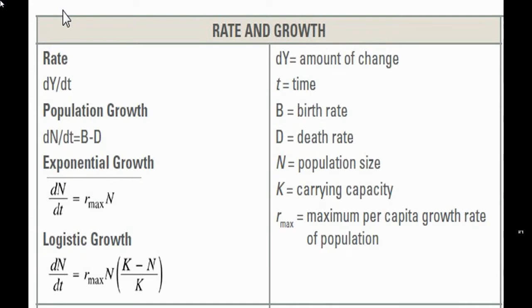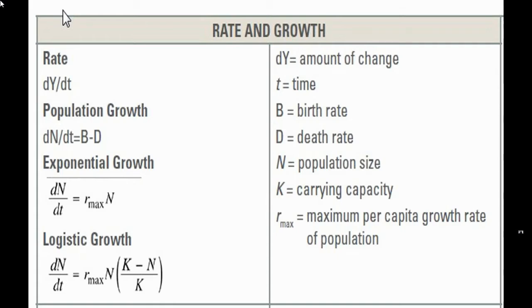Let's take a moment and look at these algebraic terms here. So I'm just looking at the screen. We've got the amount of change up in the upper right corner there. There's time, birth, death rates. The N is the population size, K is carrying capacity, and this R is some sort of growth rate of a population. Now there could be a maximum one that will give you exponential growth, but there are other times when it's not maximum.